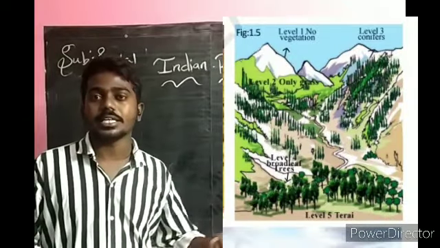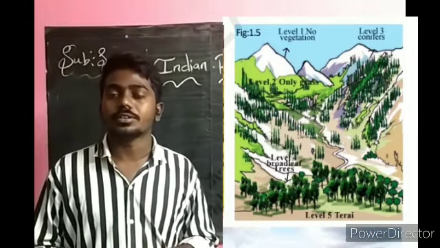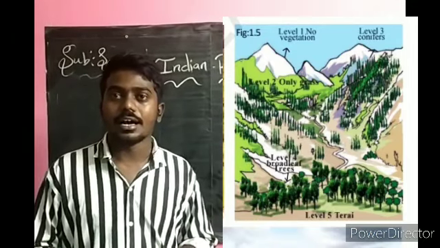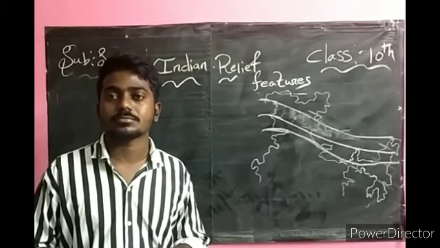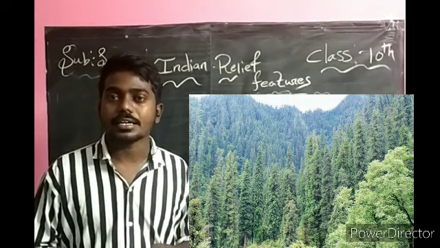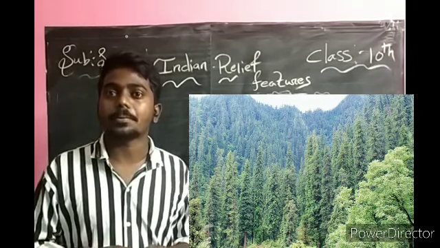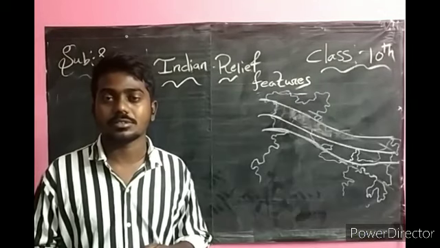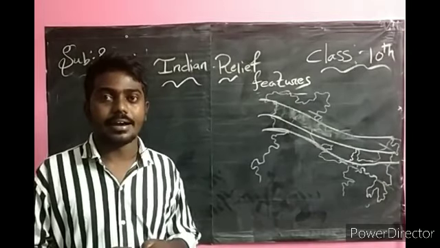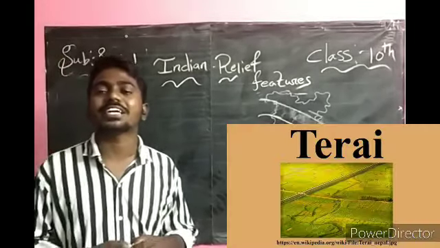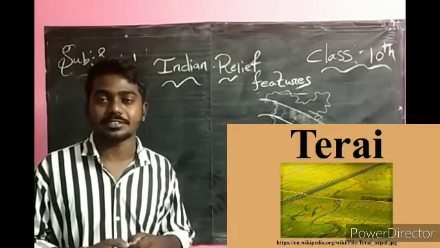In level 1, there is no vegetation on the mountains; in level 2 we have grass; and in level 3 we have conifers. Conifer is a tree with short, needle-type leaves. In the fourth level there are broad-leaved trees, and in the fifth we have the terai. Terai is a marshy region where we can get a lot of cultivation.